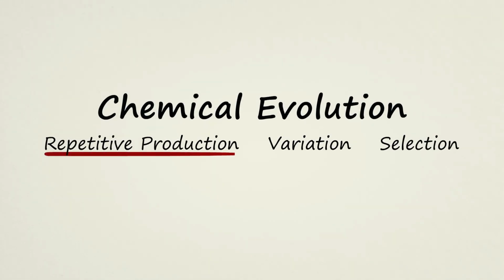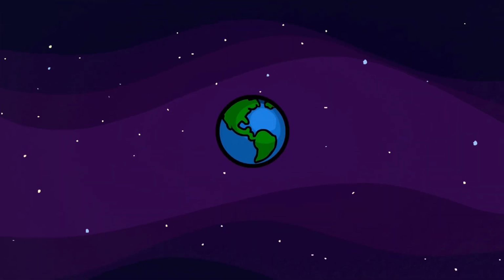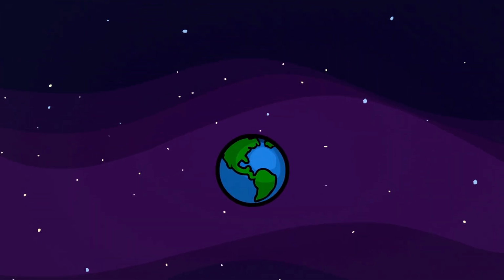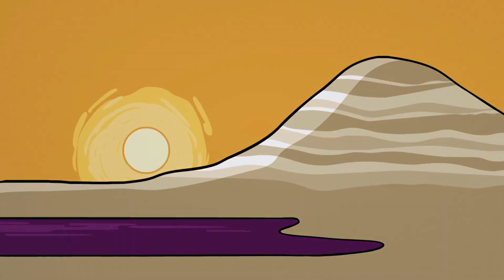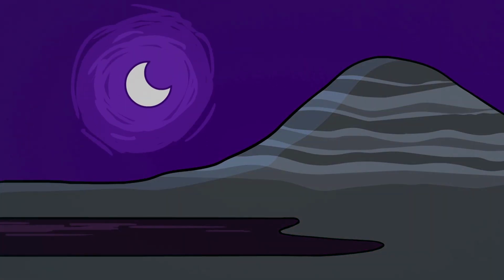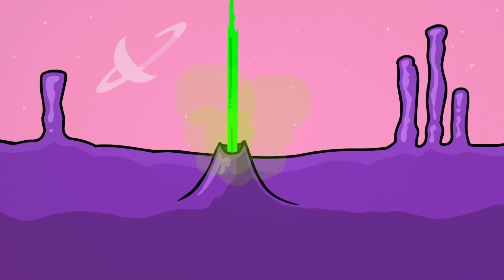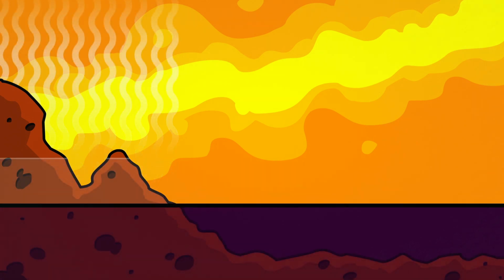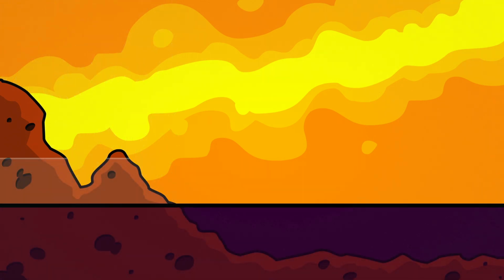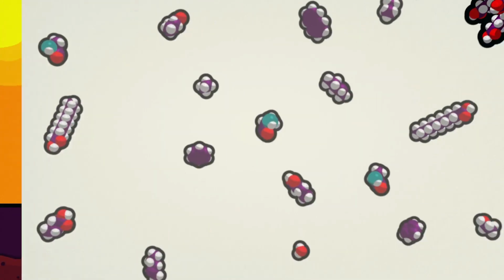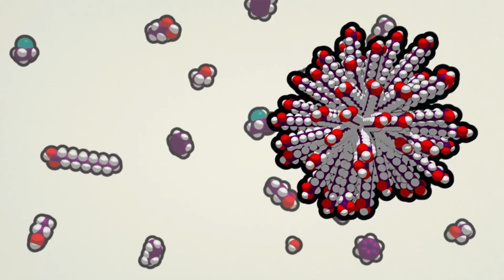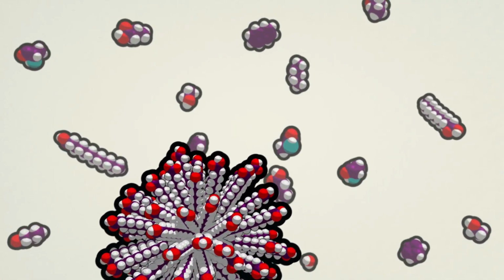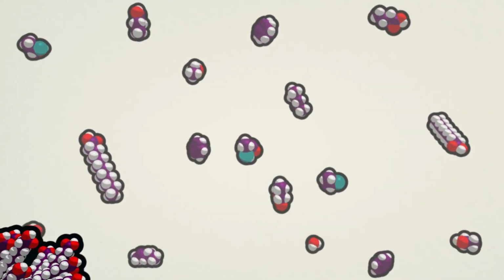process: repetitive production. On planet Earth and all throughout the universe, powerful natural events take place in regular cycles. The heating and then the cooling of day and night, the repetitive eruptions of volcanic geysers, the rise and then the fall of ocean tides. These events repetitively produce or give birth to new molecules and chemical systems. These products increase over time and often develop new abilities as they interact with their environment. Let's see an example of how this process works.